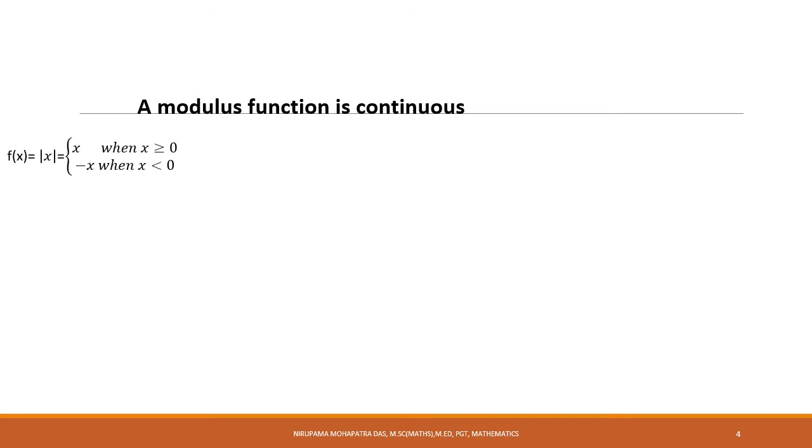My next question is, prove that a modulus function is continuous. As we know, f(x) equal to mod x, and it is x when x is greater than or equal to 0, and minus x when x is less than 0. Obviously we are covering x equal to 0, greater than 0 and less than 0, so x is any real number. The whole real number line is covered here, which means the domain of the function is the set of real numbers.